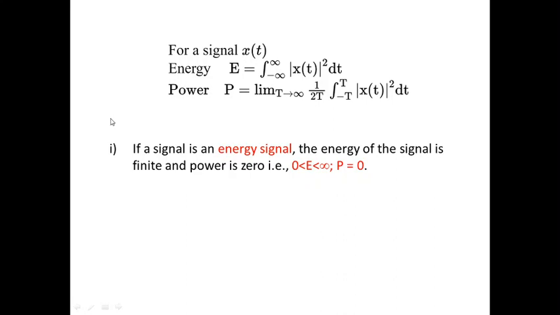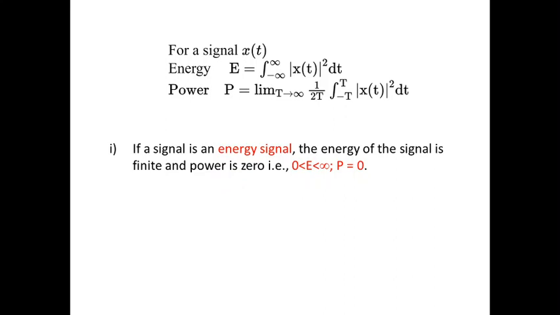So that extends into the first point. If the signal is an energy signal, the energy of the signal is finite. That means the energy is lesser than infinity. It is not going to be infinite, it's going to be finite. So if the signal is an energy signal, and you average that power over an infinite amount of time, automatically the power will be equal to zero.